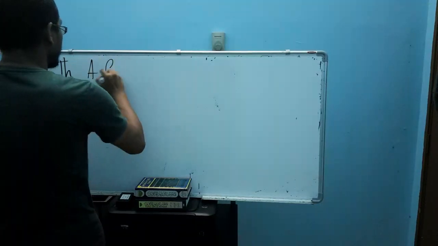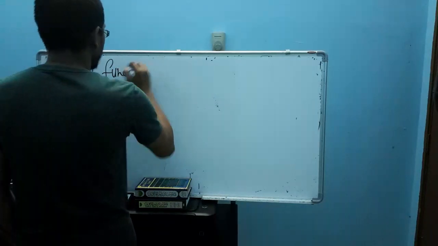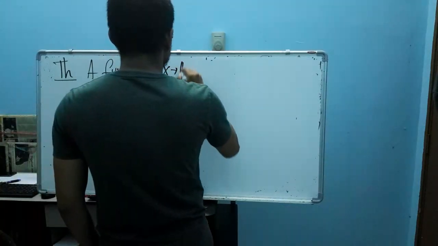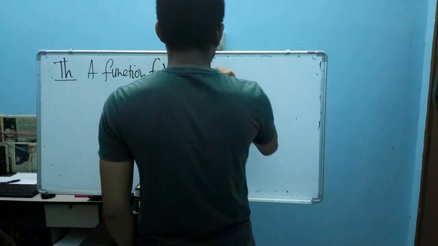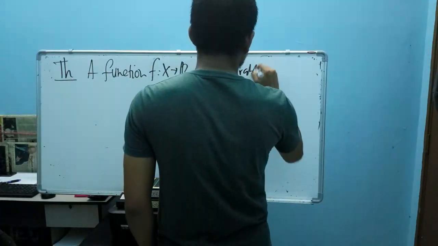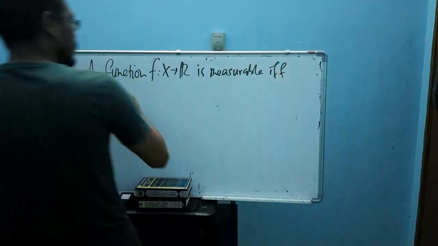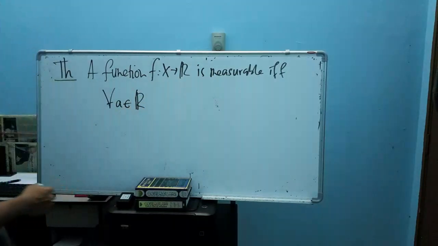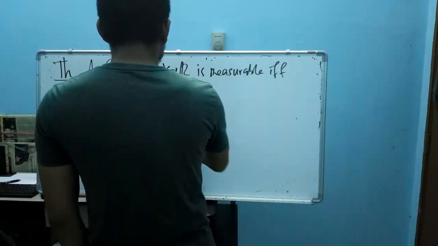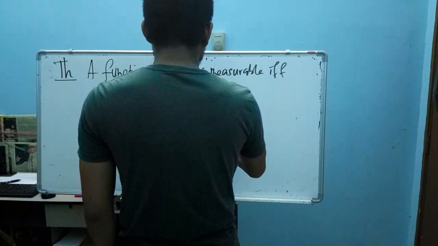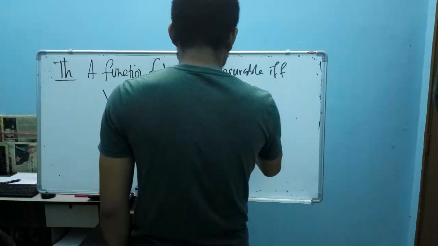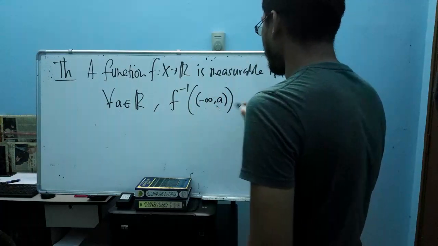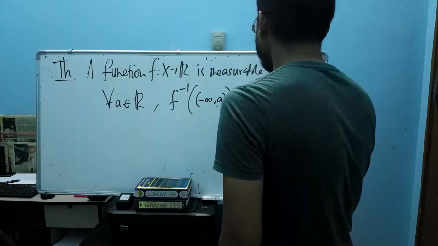A function is measurable if and only if, for any real number a, we can find that the pre-image of this subinterval is an element of sigma algebra.